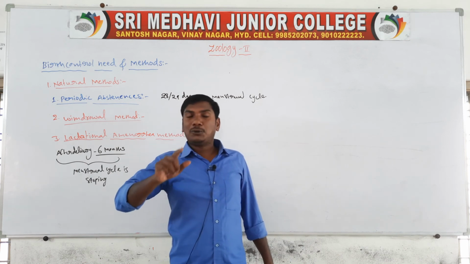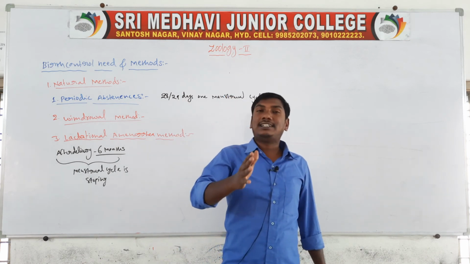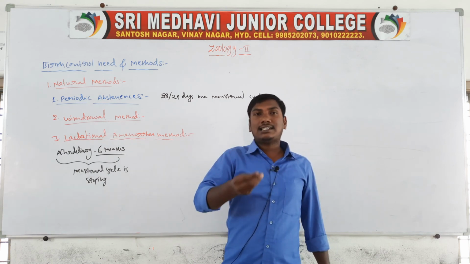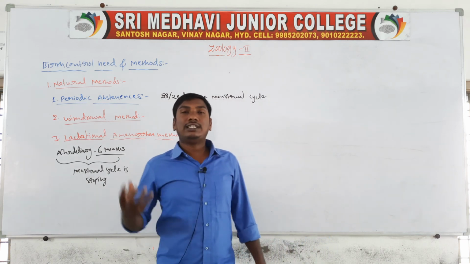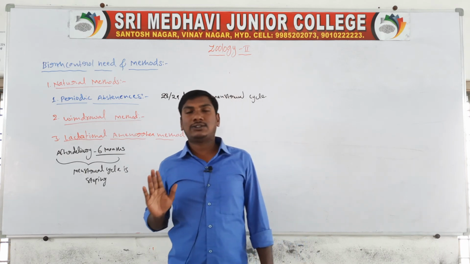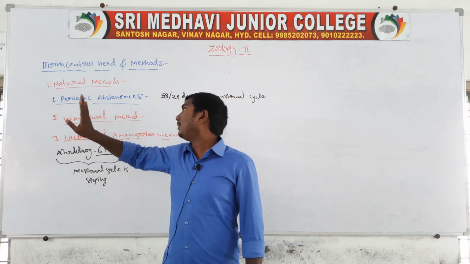Only from the 10th to the 17th day is the egg released, so sexual participation then leads to pregnancy. This is periodic abstinence.